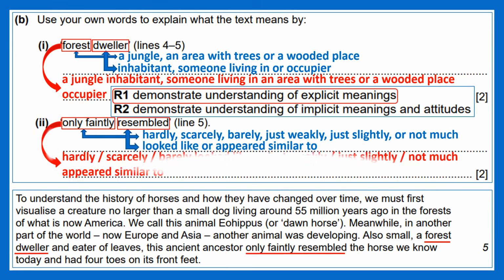Combining both meanings results in a comprehensive answer such as hardly, scarcely, barely looked like, or just weakly, just slightly, not much appeared similar to.